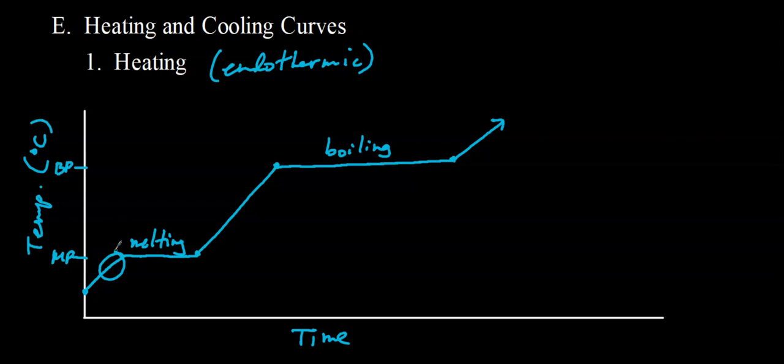So that would require Q equals mcΔT, this time using the specific heat of ice, which you can see in the book is 2.09 joules per gram degree Celsius. That's step one in the solution. And then once the ice heats up to 0, it's going to melt. To calculate the energy required to melt the ice, we're going to use the heat of fusion of water, which is 334 joules per gram or 6.02 kilojoules per mole. So again, either one is fine.